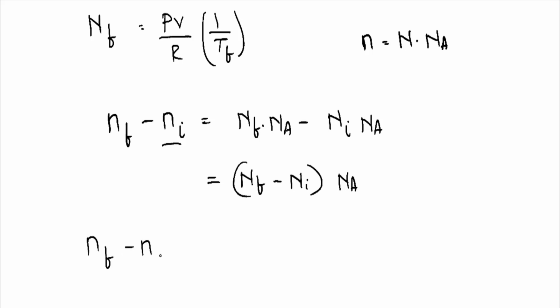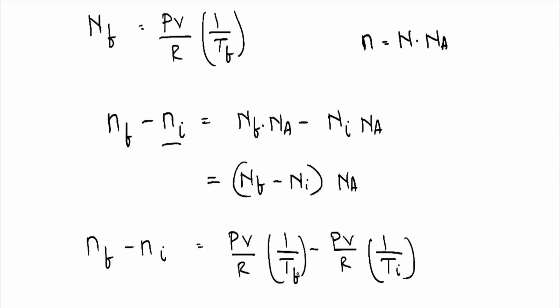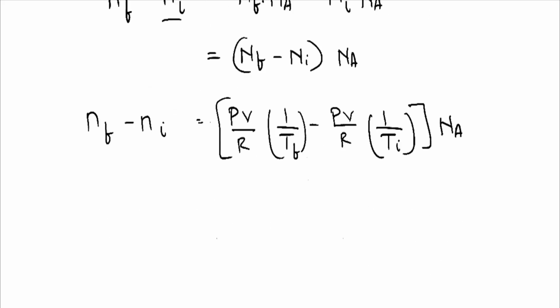So nf minus ni is equal to PV upon R into 1 by Tf minus PV upon R into 1 upon Ti, multiplied by Avogadro number. So it is PV upon R into Na into 1 by Tf minus 1 by Ti.